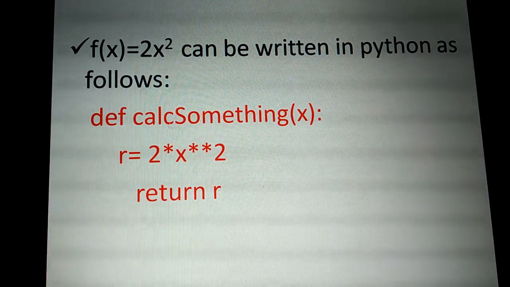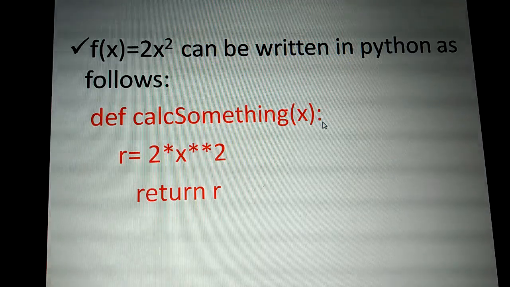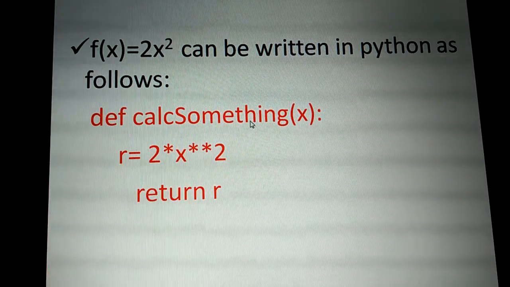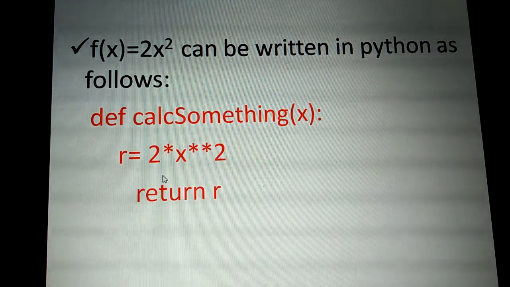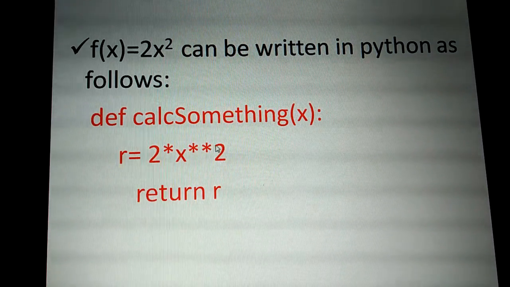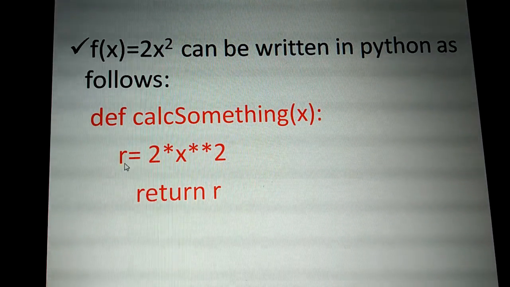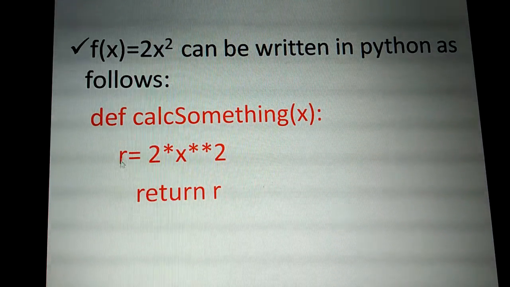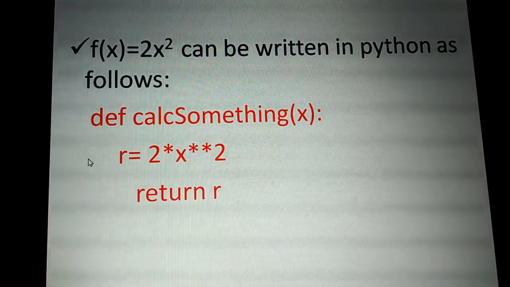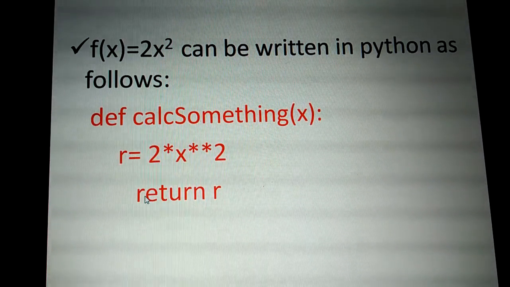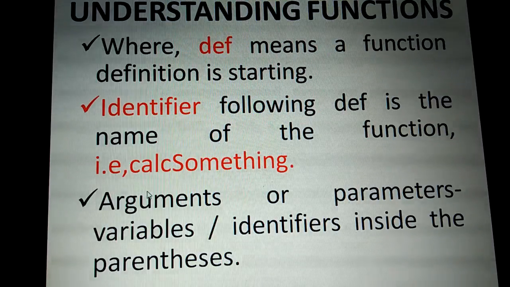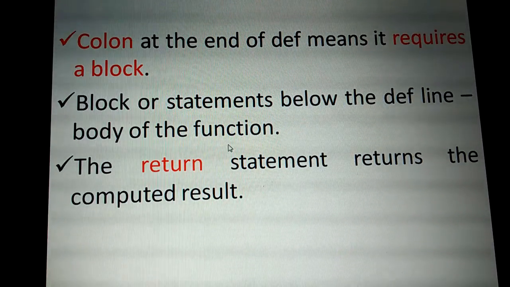This will make a function definition. This def line, fully up to the colon, indicates the function definition. After the function definition we will have the function body, that is, after the colon, whatever statements we write at the indentation part. After 4 blank spaces, whatever statements we are writing, that is known as the function body. Okay, so the body of the function.